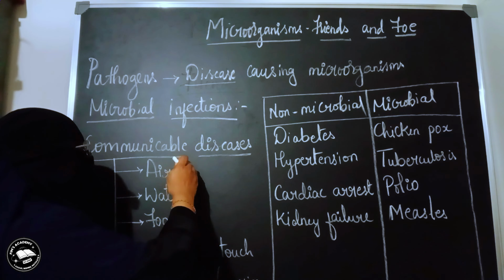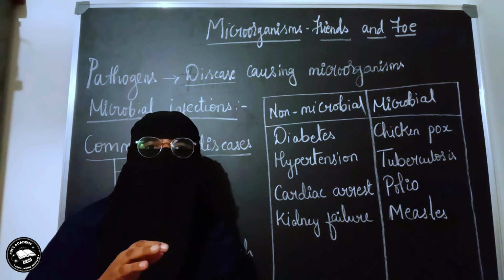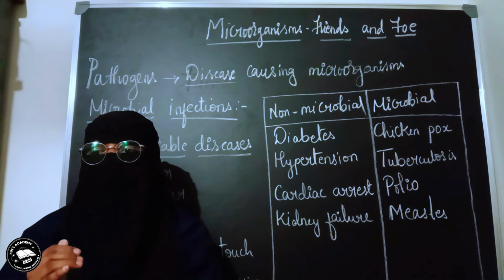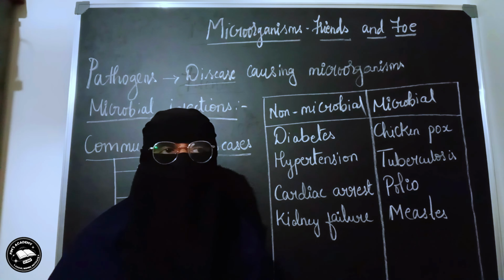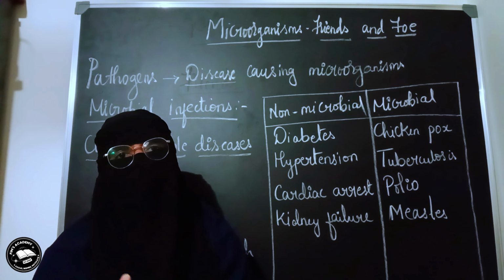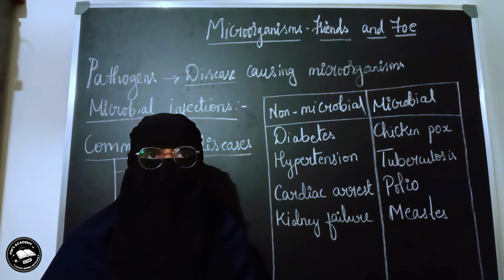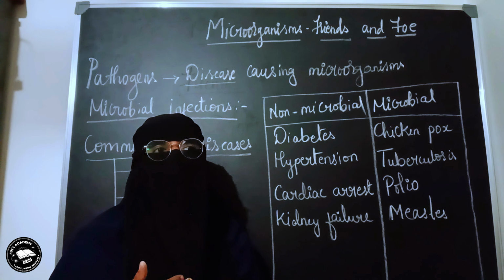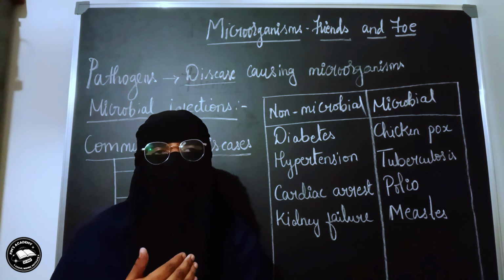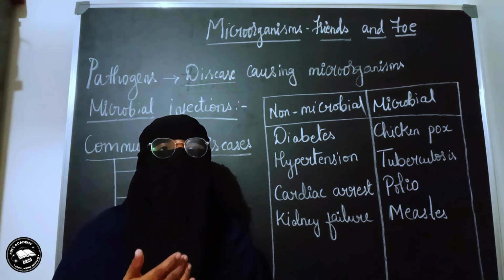Now, if we talk about communicable diseases spreading through the air, let's take one simple example. Think a person was suffering from common cold. Now we know that common cold is a microbial infection which is caused due to a virus. So these viruses will be there in the body, and whenever a person sneezes, think that that person is not using a handkerchief or any other cloth to cover the mouth or the nose.